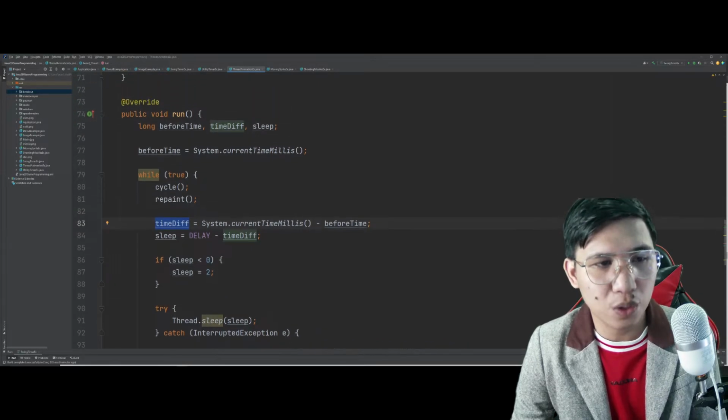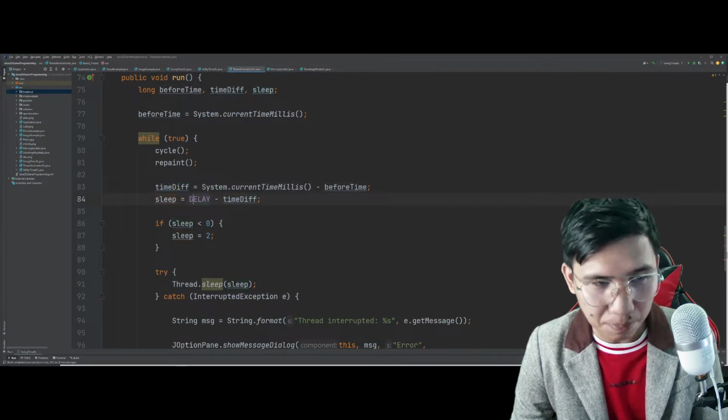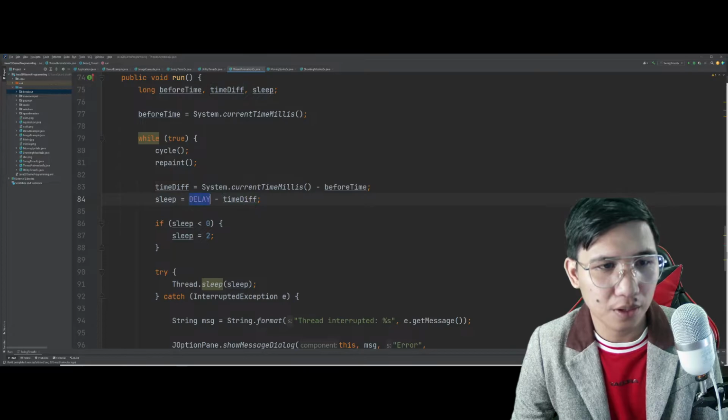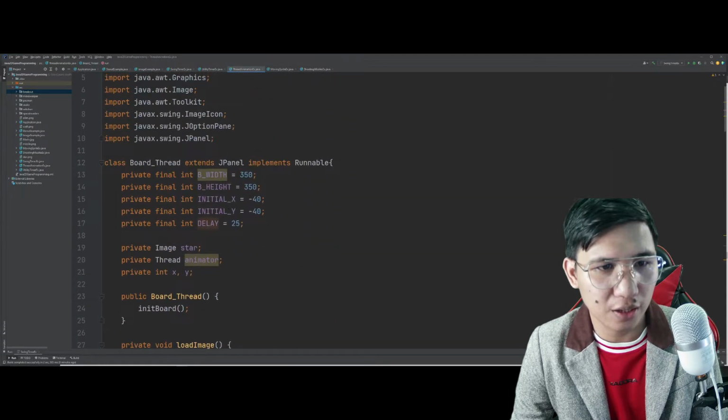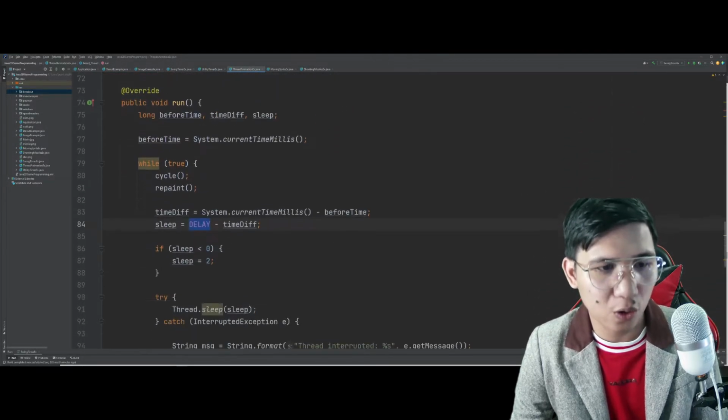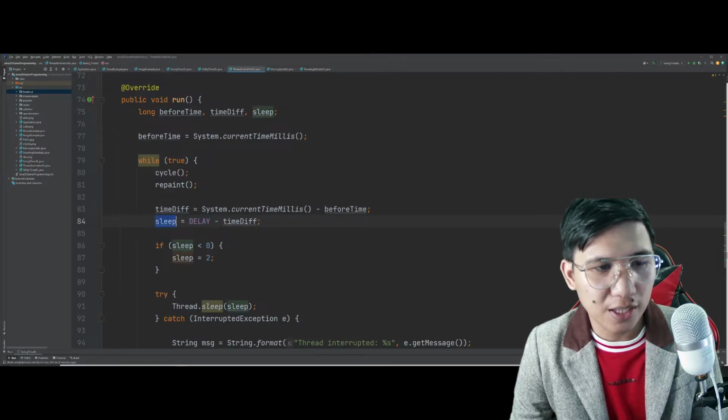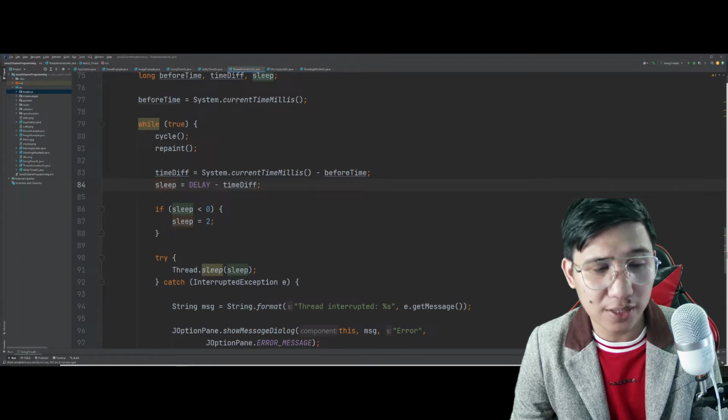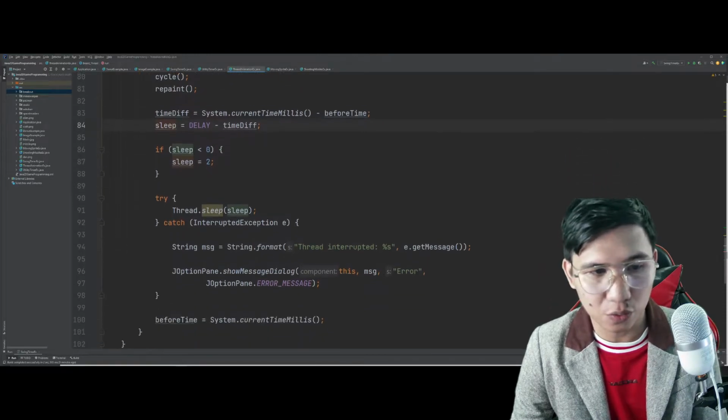But then, since we have provided here a sleep, yan, tong may delay na to, si delay, ano yung value ni delay natin dito? 25 milliseconds. Yan. Titignan lang nito kung kailan titigil yung program. Kaya nga may sleep tayo. For as long as the sleep is greater than 0, the sleep will always have a value of 2.